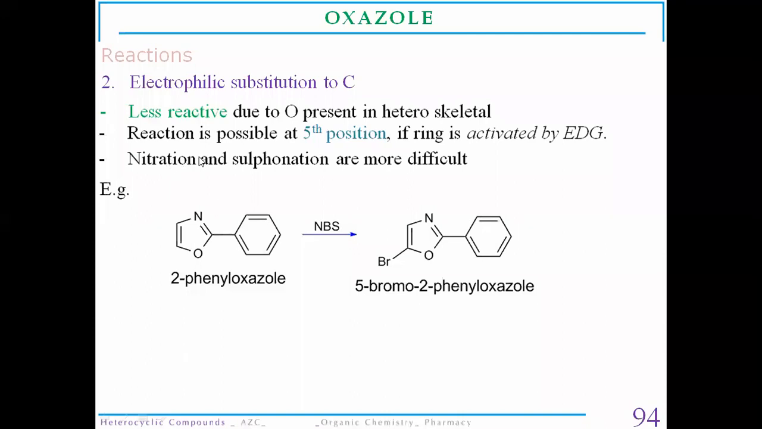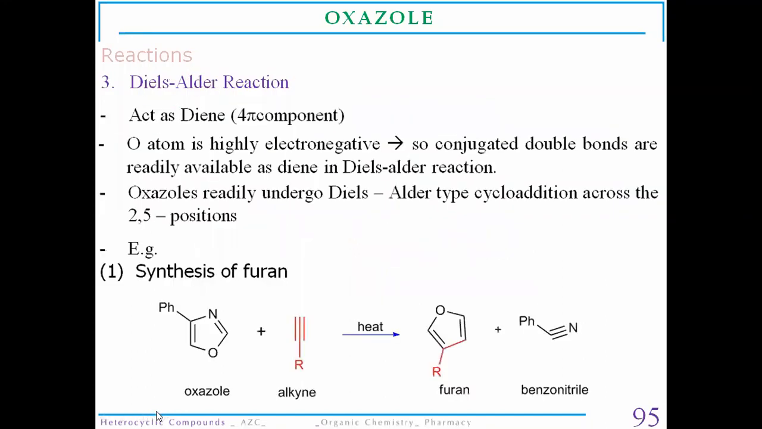Nitro derivatives form, but sulfonation is difficult due to the presence of oxygen as a more electronegative atom in the oxazole. Now, when 2-phenyl oxazole reacts with N-bromosuccinimide, as I already told you, the substitution generally happens at the fifth position. So there is formation of 5-bromo-2-phenyl oxazole.